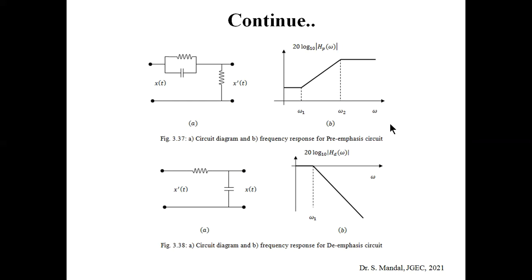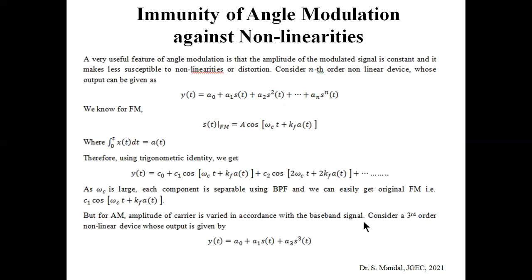That is the circuit diagram for the pre-emphasis circuit. You can see that this is nothing but one type of high-pass filter, and this one is the circuit diagram for the de-emphasis circuit, which is the inverse operation. Here we are boosting the higher frequency components, and here we are reducing the higher frequency components. So the overall performance of the de-emphasis circuit is the inverse of the pre-emphasis circuit. So that is for pre-emphasis and de-emphasis circuits.